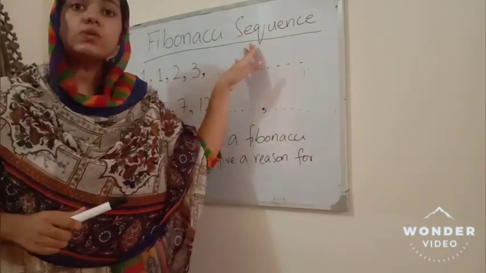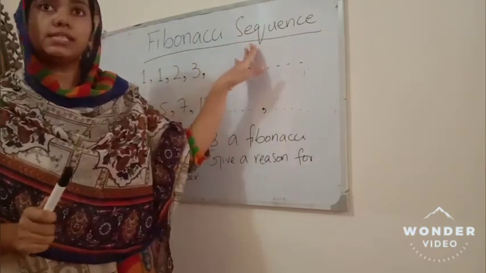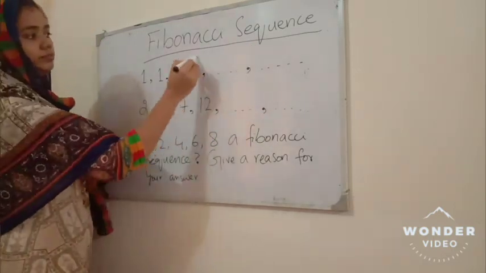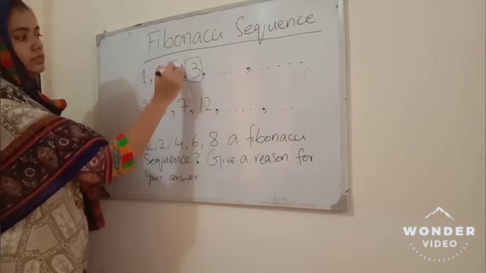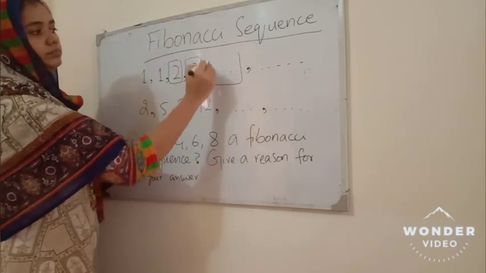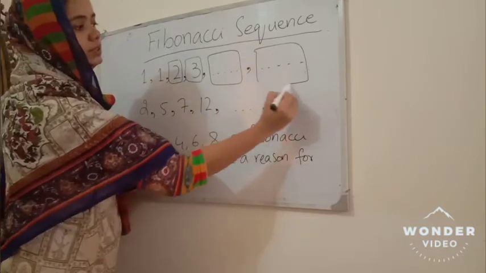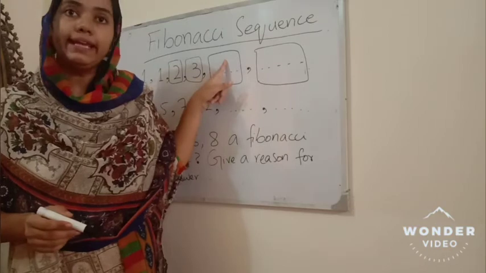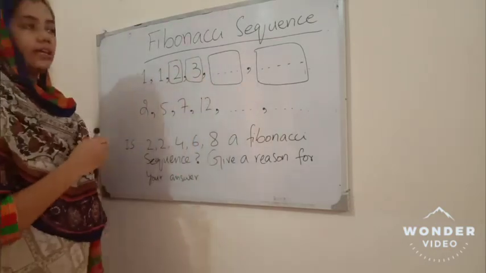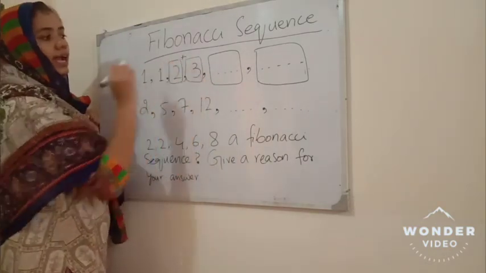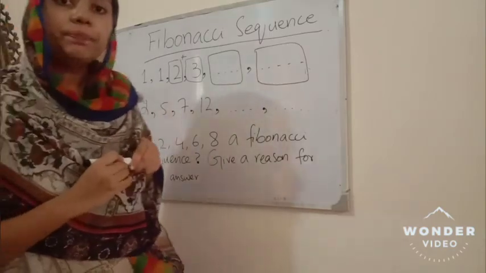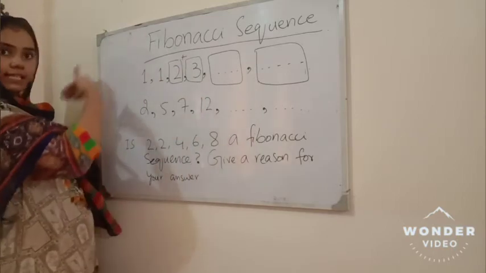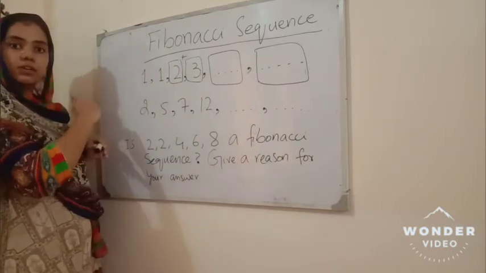A Fibonacci sequence is a special type of sequence where a term can be obtained by adding its preceding 2 terms, the previous ones.